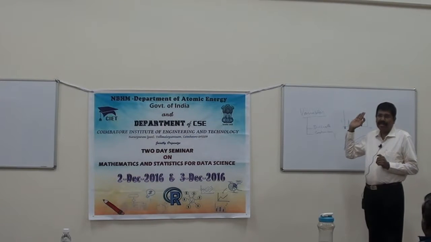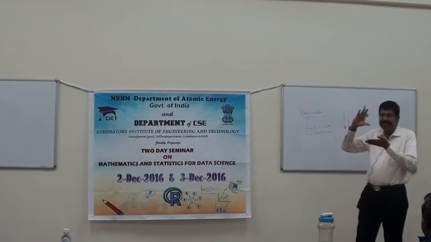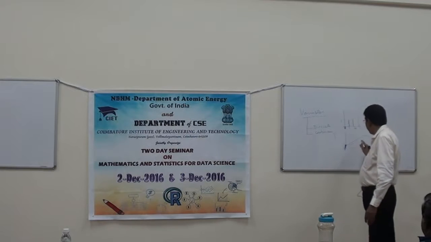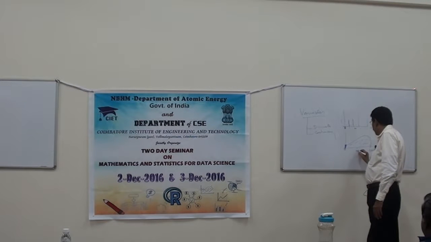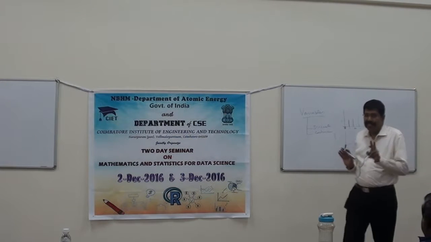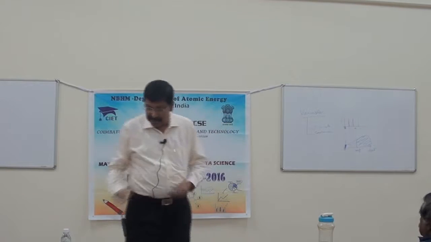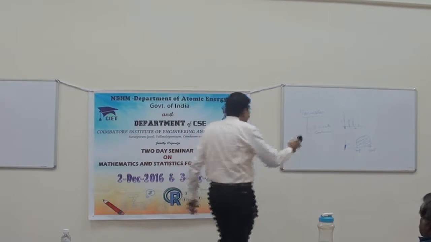How many students have passed more than 4 papers? You can add these 4 heights, 5 heights. Here, suppose if it is 25 kilometers per hour, then you will have to find the area between this 25 to 50. This thing you will have to understand. Discrete or continuous solution.